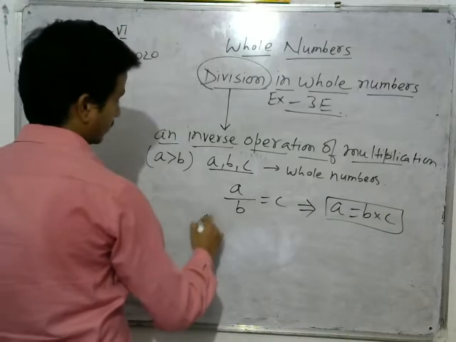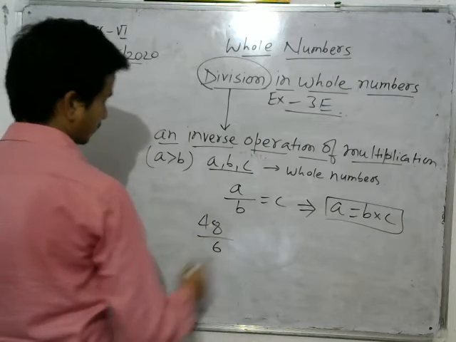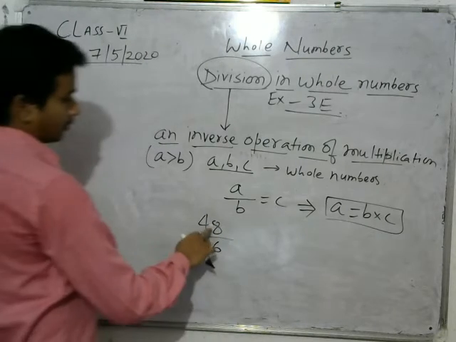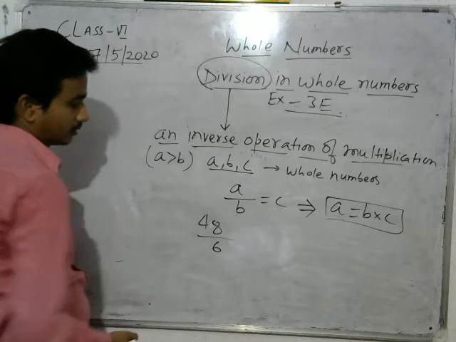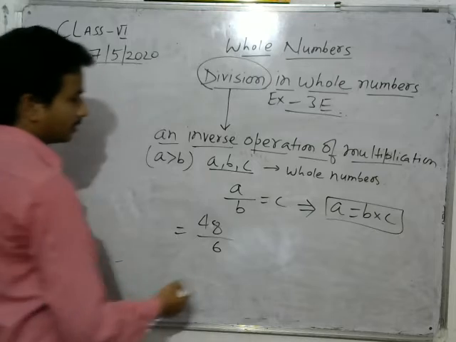For example, if we divide 48 by 6, what does it mean?